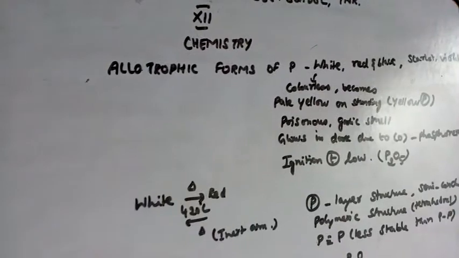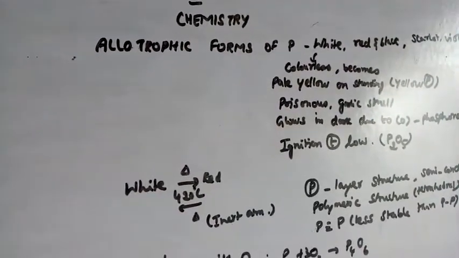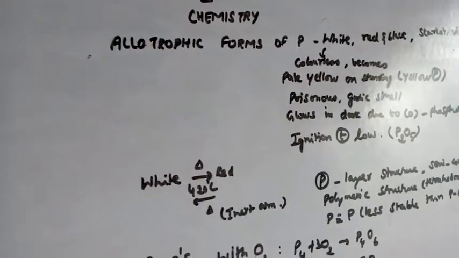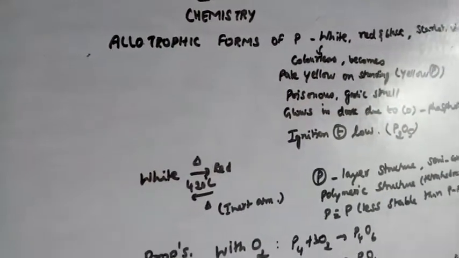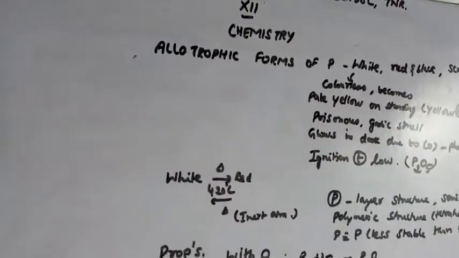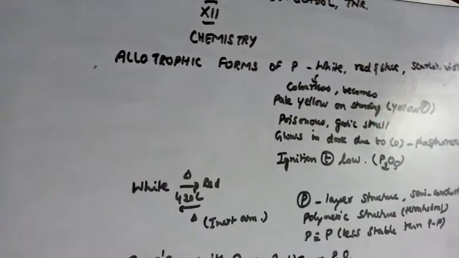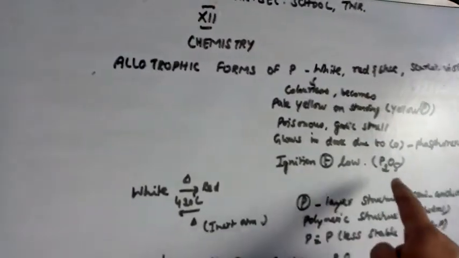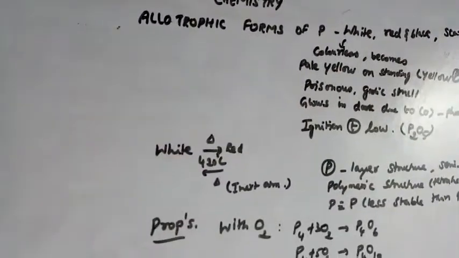That is what we call phosphorescence. Even the ignition temperature is low. What is ignition temperature? The temperature at which a substance catches fire. So it will catch fire easily, and on ignition it gives phosphorus pentoxide.